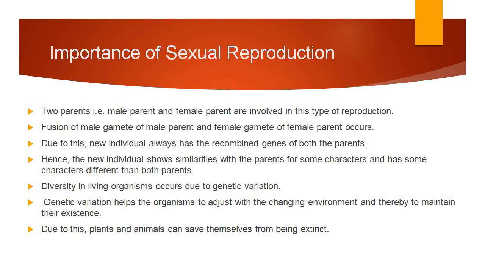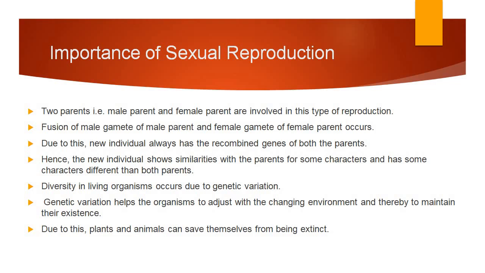It is also said that we look just like our mother or like our father. Why is it said like that? Because whenever sexual reproduction occurs, a few genes are exactly similar to our parents, and a few genes are different from our parents.